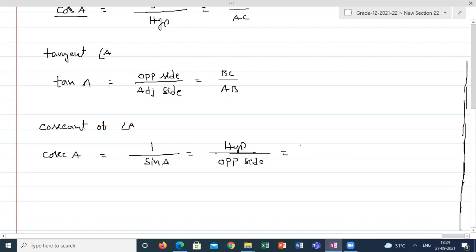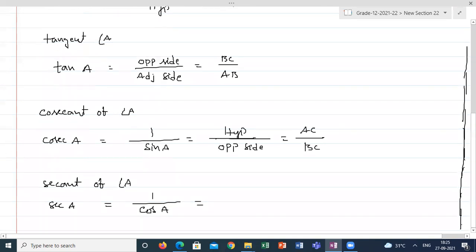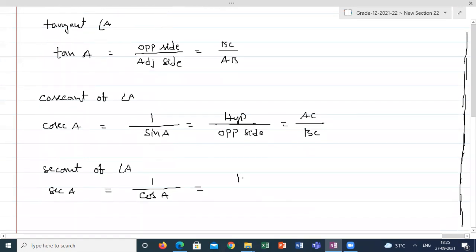My hypotenuse is AC. Opposite side is BC. Next one is secant of angle A. Secant of angle A is known as secant A, or sec A, which is the reciprocal of cosine A. Cosine A is called cos A, which is the adjacent side divided by the hypotenuse, so from this triangle it will be equal to AB by AC.